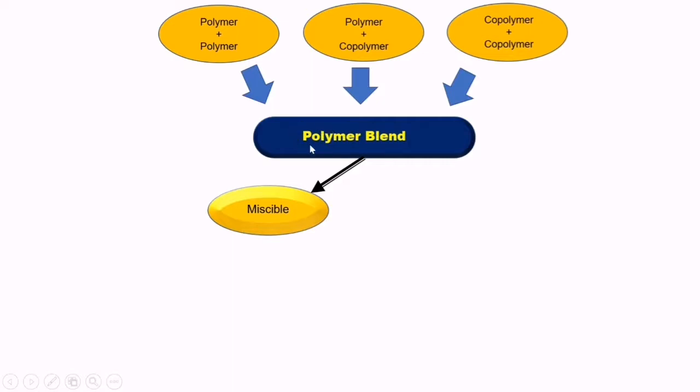Because of that, polymer blends have two types.